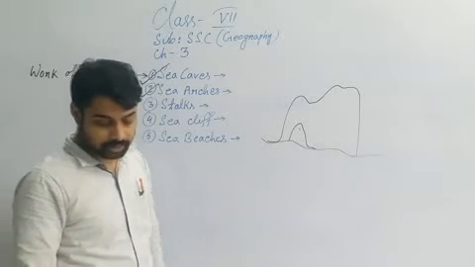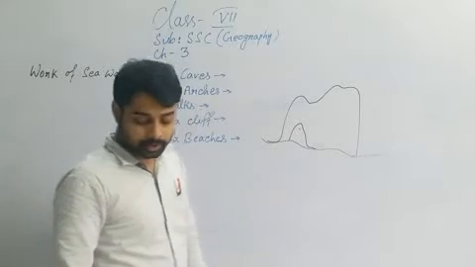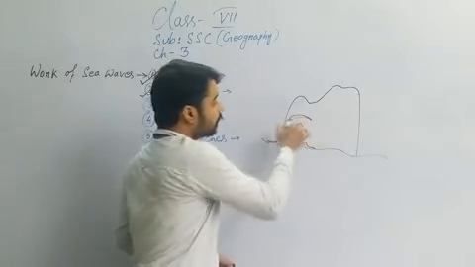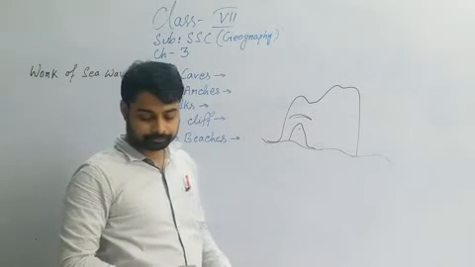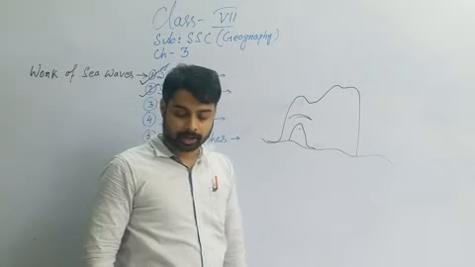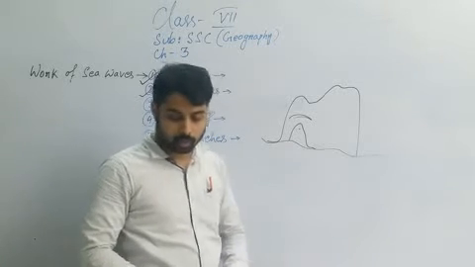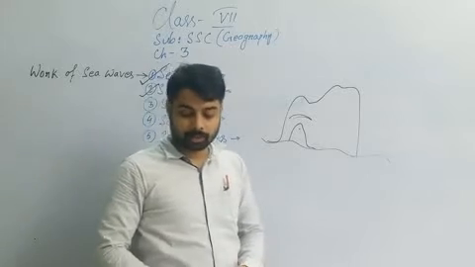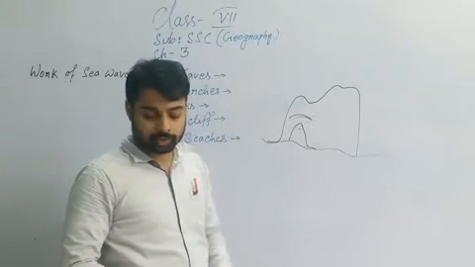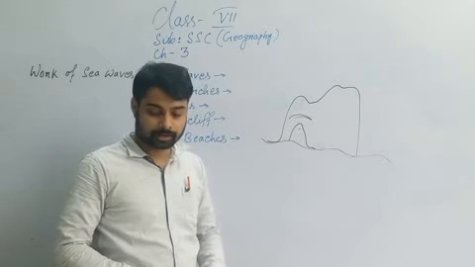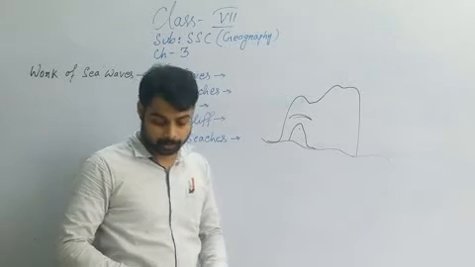Now the next one, stacks. What are stacks? Erosion breaks the roof of the sea arches, and then the wall-like feature is called a stack. Example, Khao Tapu, an area in Thailand in Phang Nga Bay.